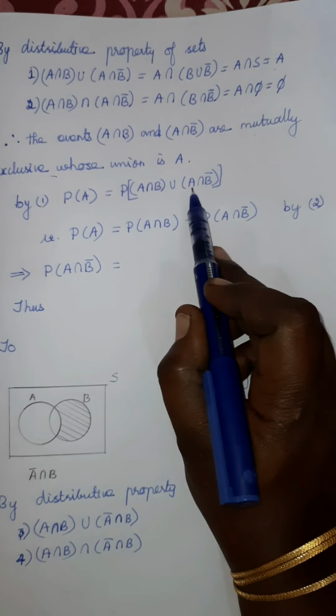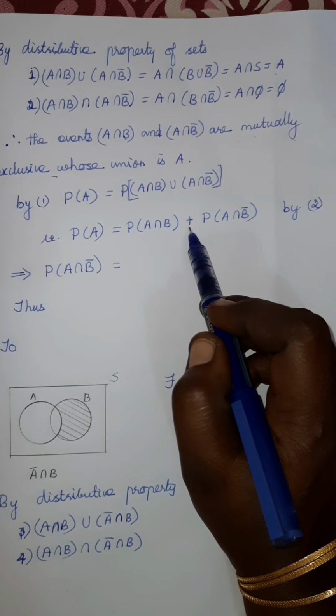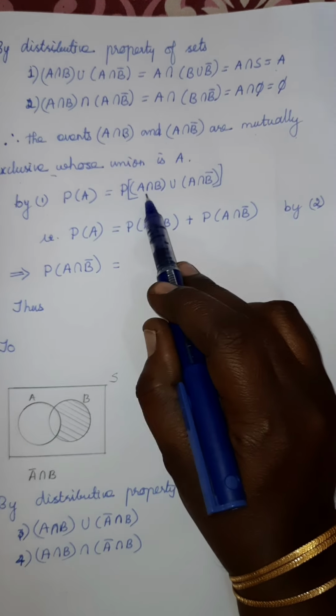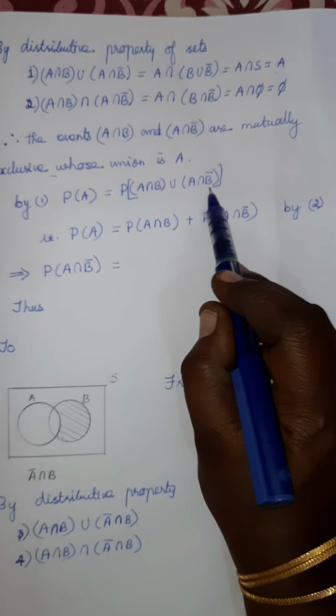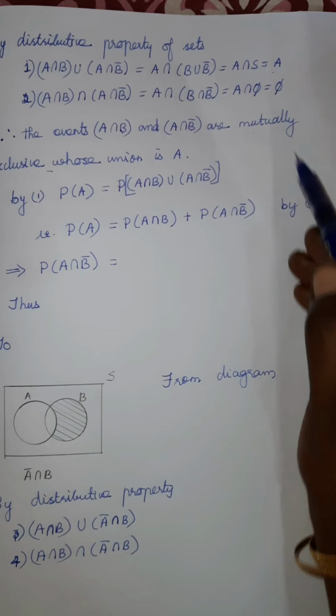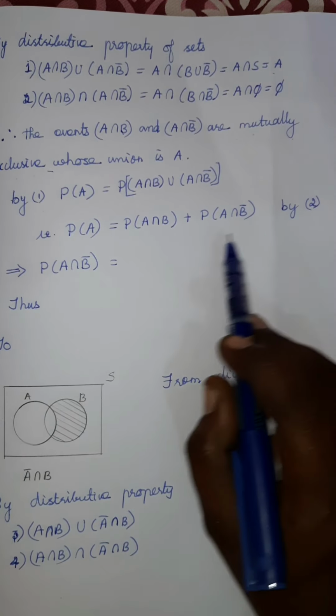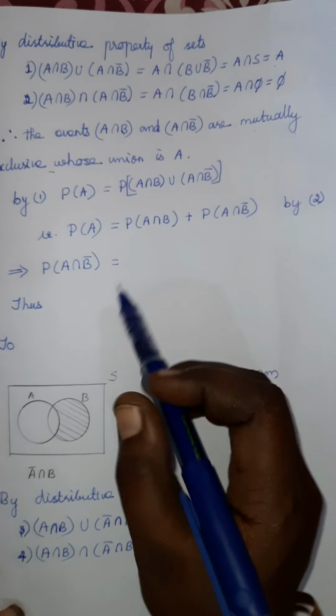Okay, this is a set, this is another set. So we can apply the probability separately with the plus symbol. So probability of A intersection B plus probability of A intersection B bar. Okay, that is using the second condition. Second condition means it is mutually exclusive. Okay, now what is the value? How can we find it?